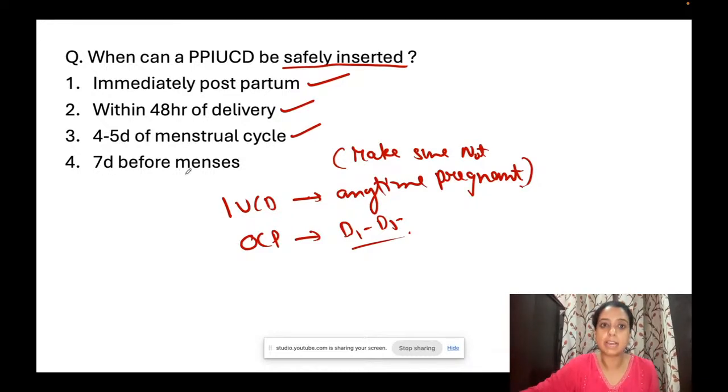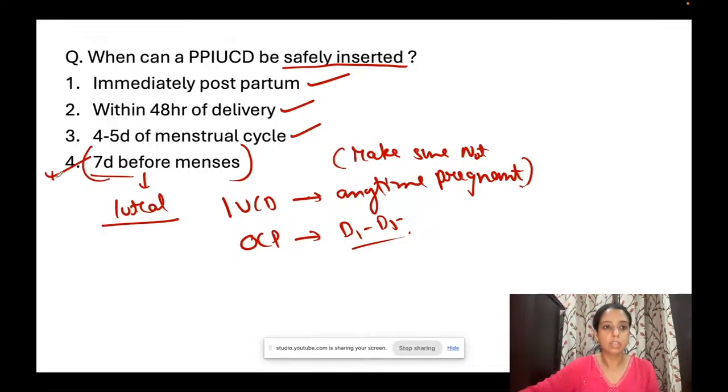Can it be inserted 7 days before menses? 7 days before menses मतलब वो luteal phase में. यार आप insert कर सकते हो, but you have to check whether she is pregnant or not. And she might be pregnant. You might miss it also. So it is not very safe. I will not consider it as very safe. So this is the answer. These three are the answer. You can insert it in these 3 times. ठीक है?